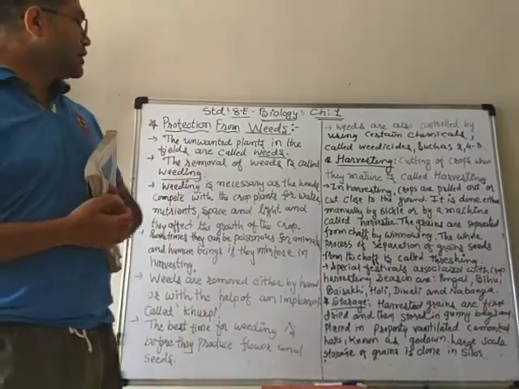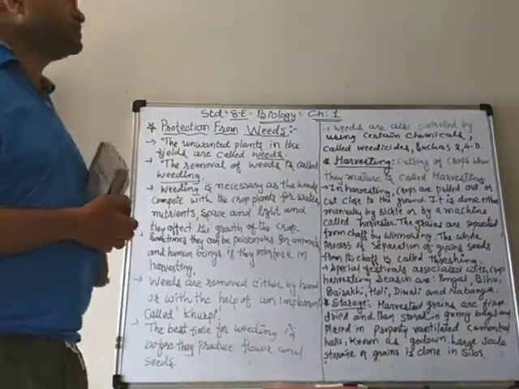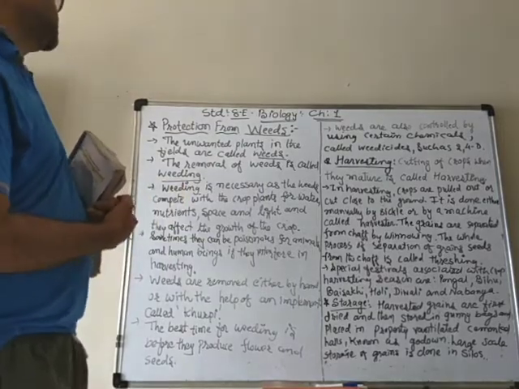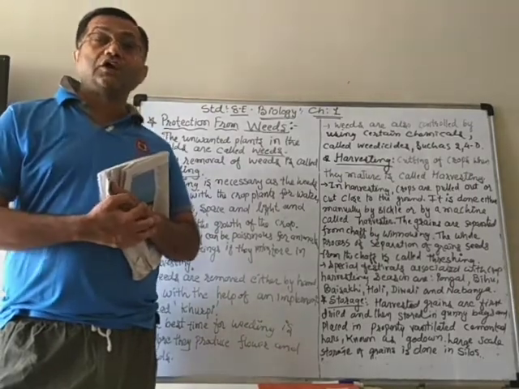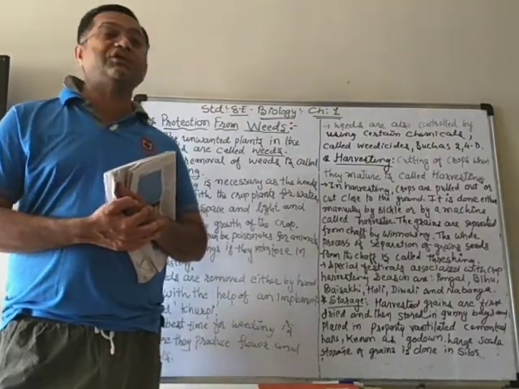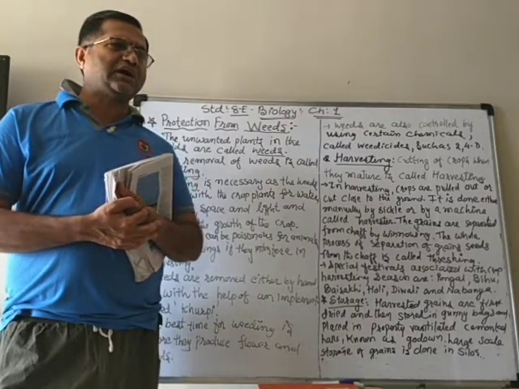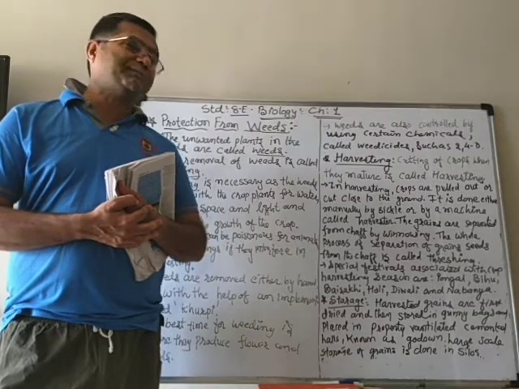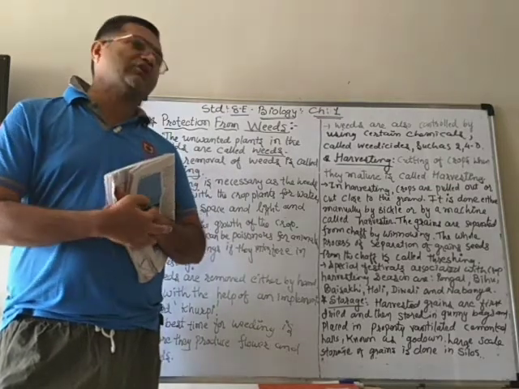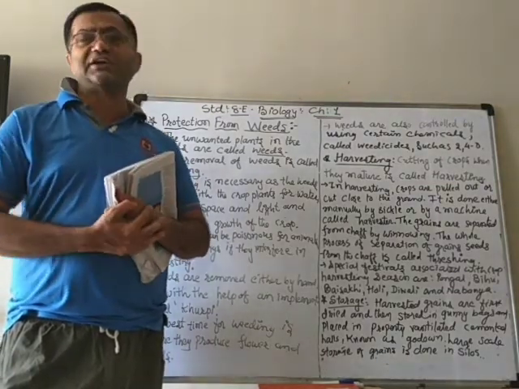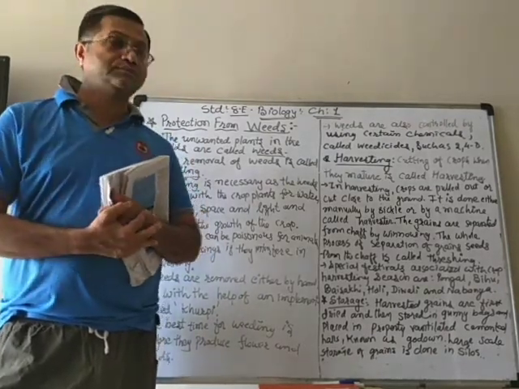So now the next step is to protect the crop from the weeds. What are weeds? Weeds are the unwanted plants that grow along with the main crop in the field. Because we know that some seeds are drying up in the summer, but when they get water, they get sprouted, they get germinated, and when the crop is growing, they also grow.